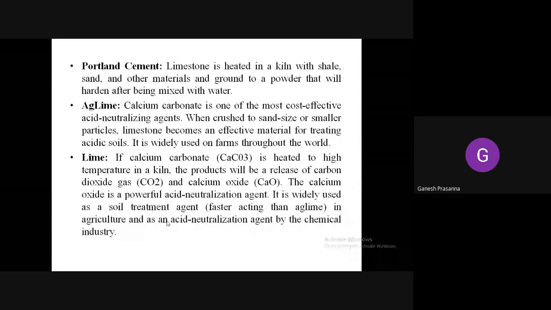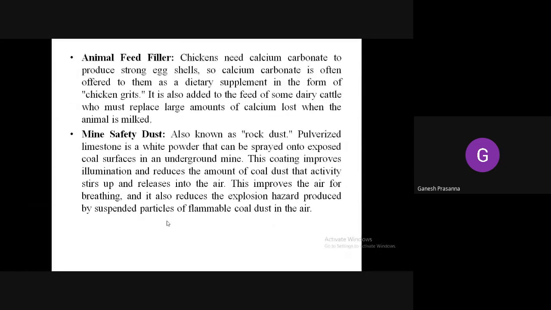You can know the purposes that lime is being used for. Your human body also contains some calcium carbonate. Lime is also used in your betel leaves. And it is very important if you break your hand or leg or have a fracture, the doctors apply the plaster using the limestone itself, lime itself, calcium carbonate itself.